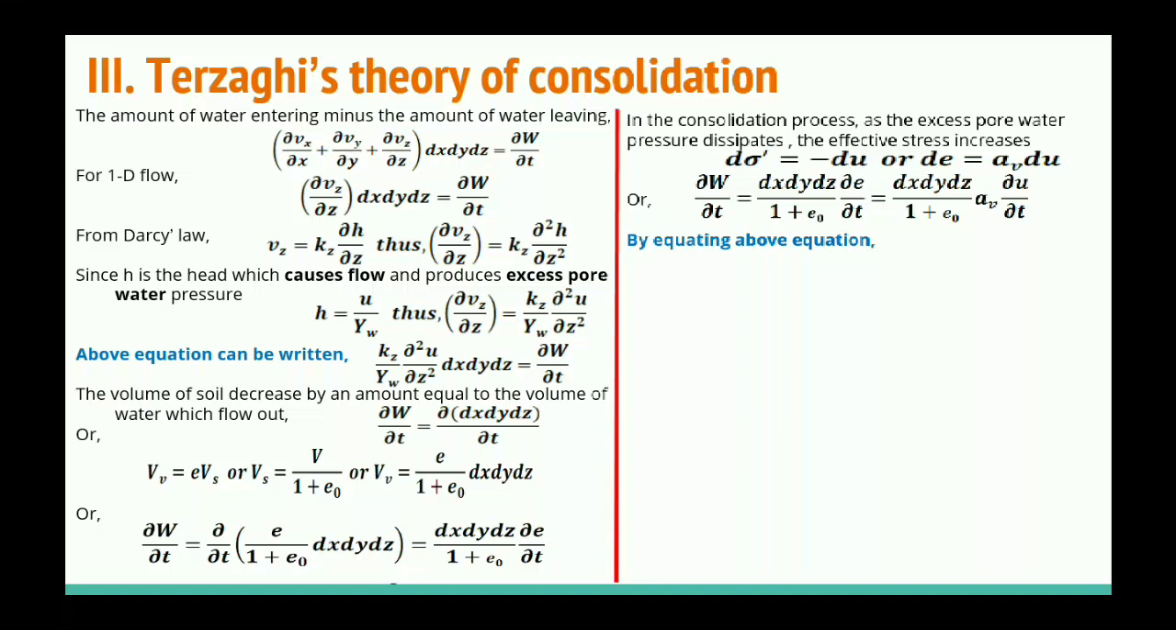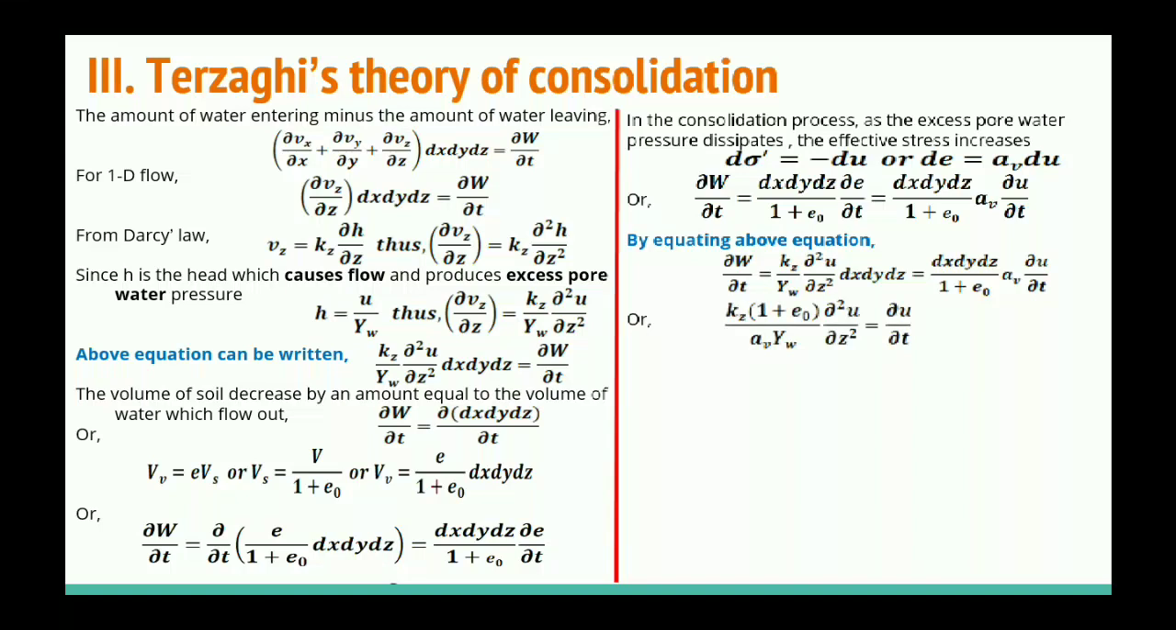By equating the above equation with the last equation, we got the rate of depletion of water in terms of pore water pressure, and the above equation also in terms of pore water pressure. So both things we can equate. What we get after simplifying, because dx dy dz will cancel out, is this equation, where kz is the coefficient of permeability in the vertical direction, the Z direction.